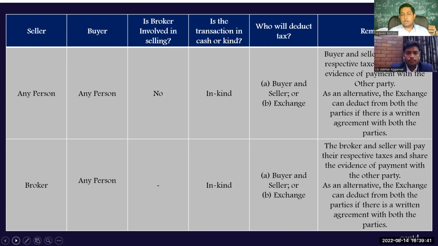And if we come to another situation where the seller is a broker, and there is any person who is purchasing the cryptocurrencies directly from the broker, not from the seller, then in this transaction the broker or any person will deduct TDS as per the clarifications on the liability to deduct TDS. Whereas if there is an agreement between the exchange and the parties involved that the exchange will deduct the TDS on this transaction, then the liability to deduct TDS shall be on the exchange itself.